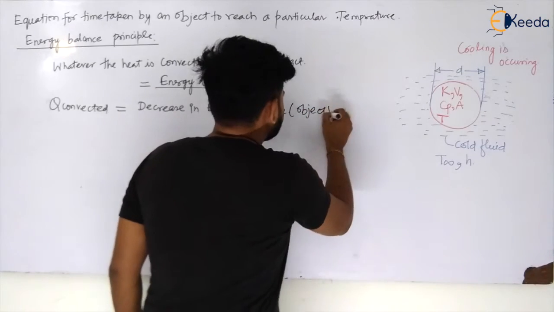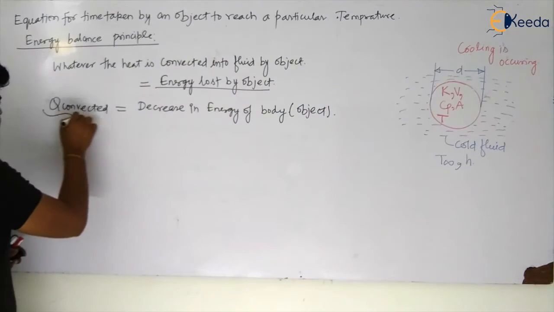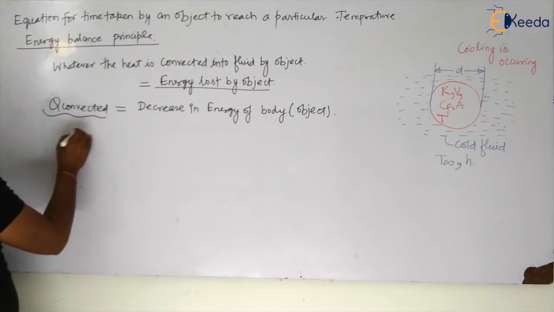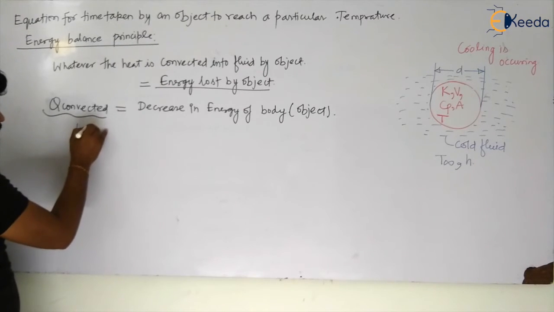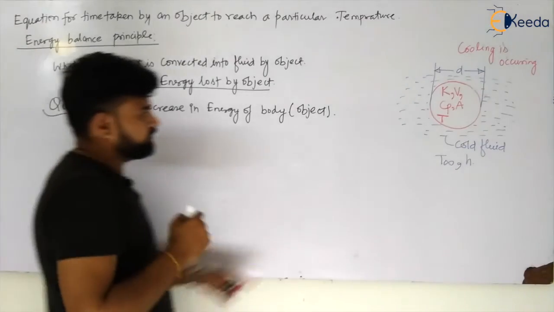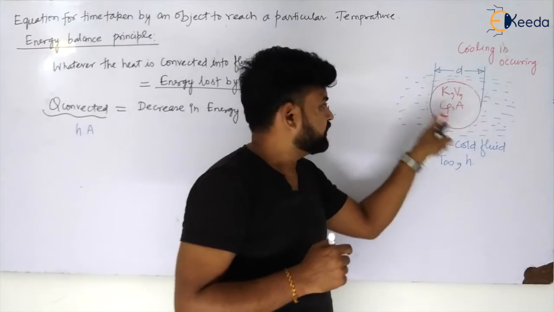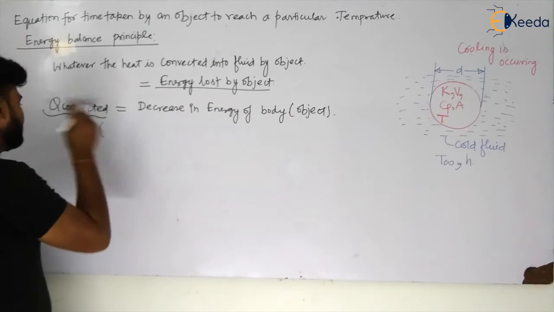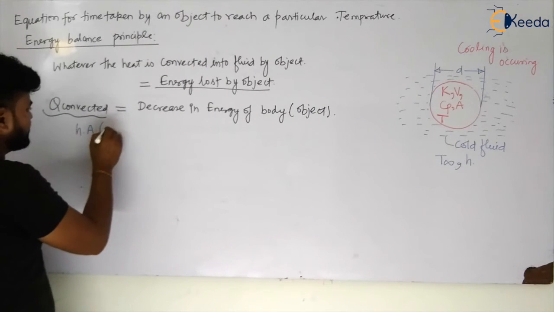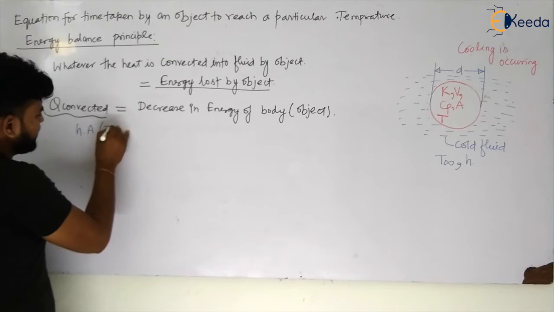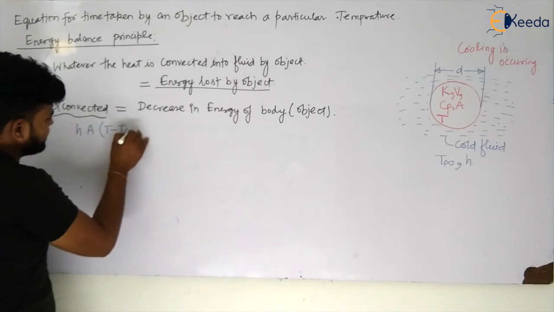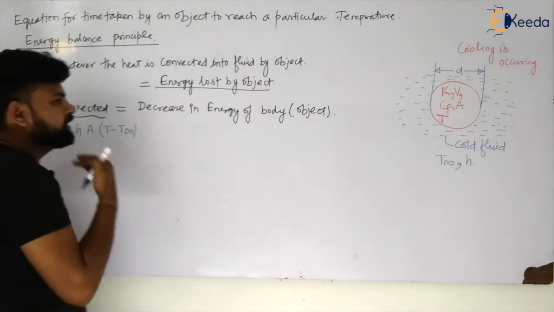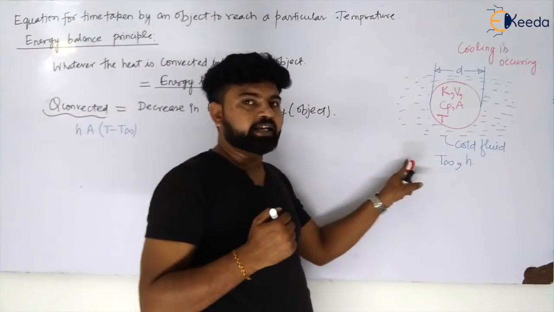So my dear students, what will happen? What is the heat convected to the surrounding fluid? The heat convected will be equal to h times the area of that particular object by which the heat is convected to the surrounding fluid, times the temperature difference. The temperature will be T minus T infinite, because the surrounding fluid is gaining heat.